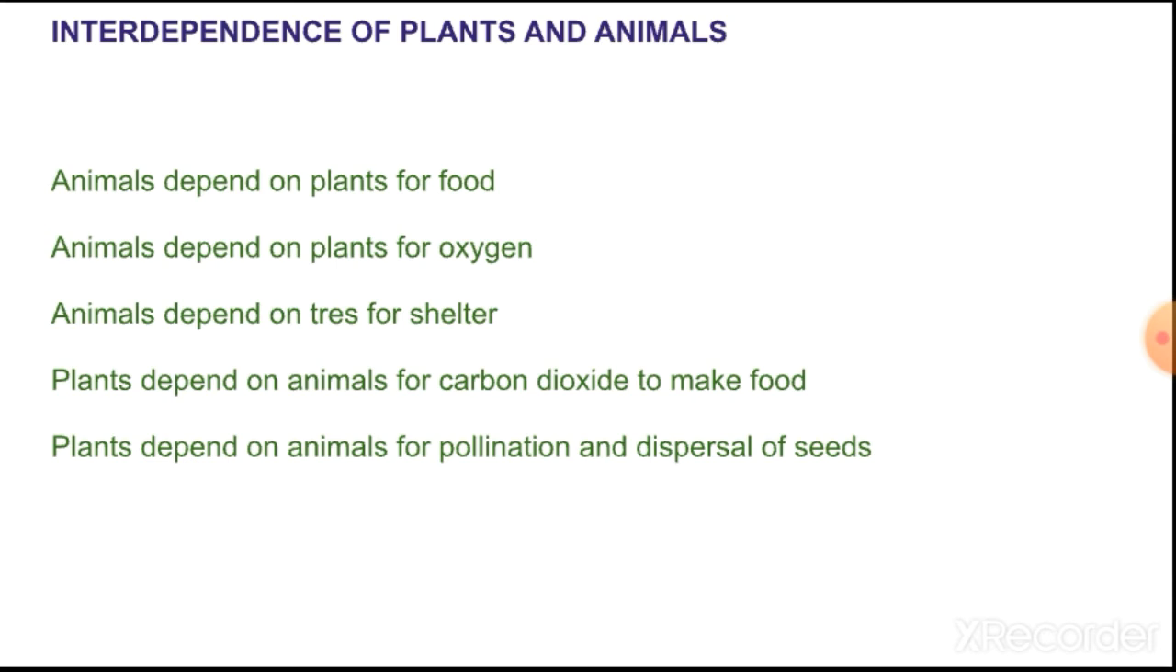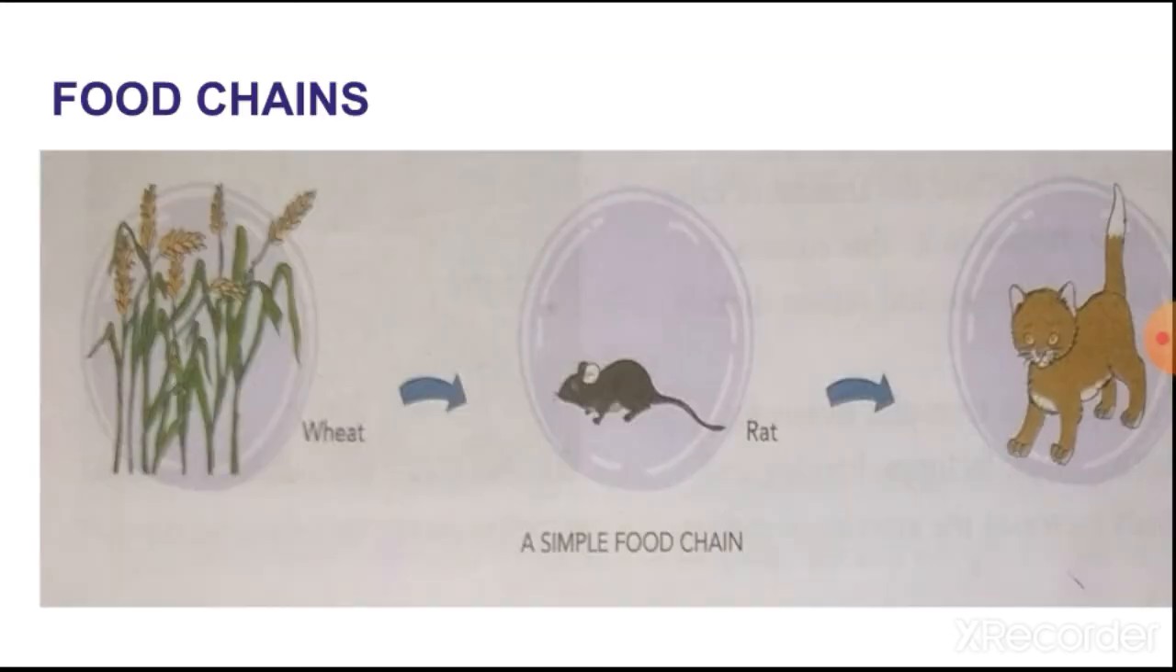Now next we have to study the food chain. So here is the food chain. You can see in the picture wheat, rat, cat. You will be thinking what they are doing. You know that cat eats rat. Rat eats wheat. So this is the food chain.